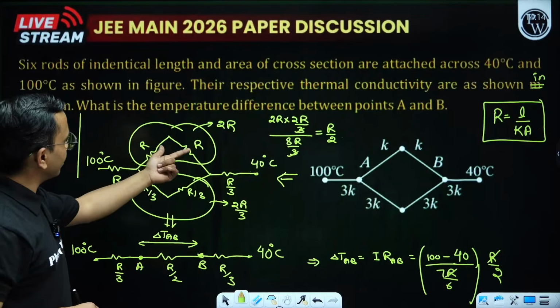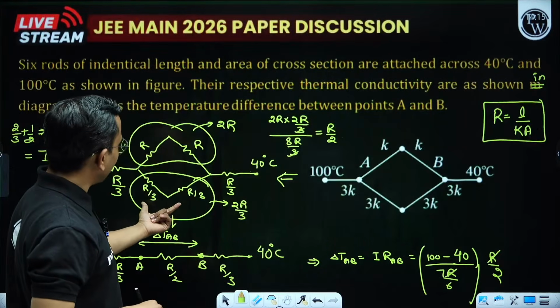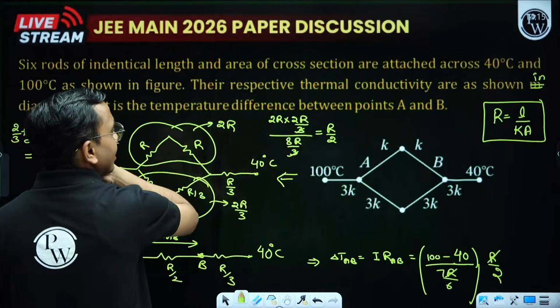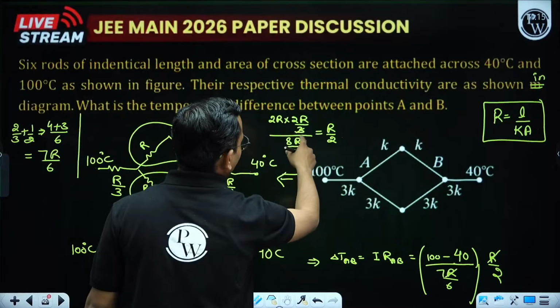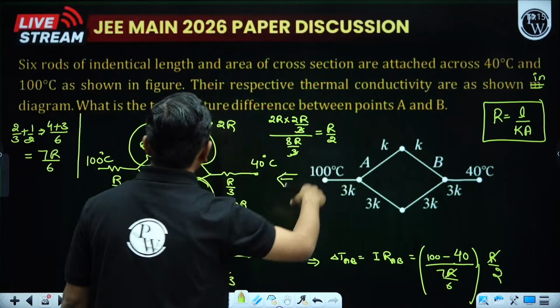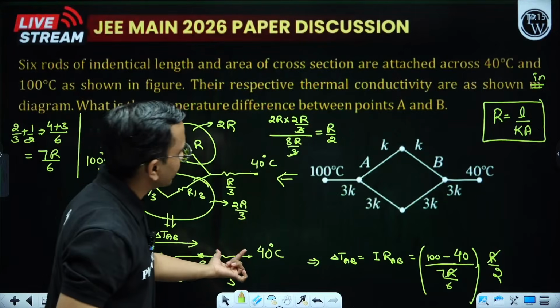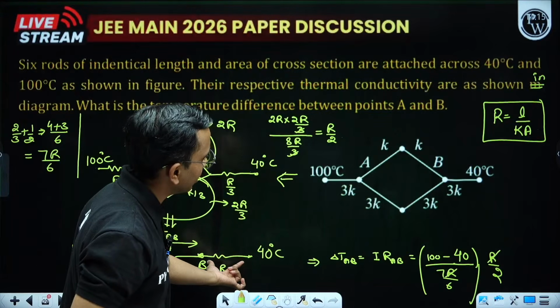So this is R, this is R, this is 2R, R by 3, R by 3, 2R by 3. 2R by 3 into 2R divided by 8R by 3, the 3 got cancelled, 4R by 8, okay, R by 2 is here. So R by 2, R by 3, and this also R by 3.